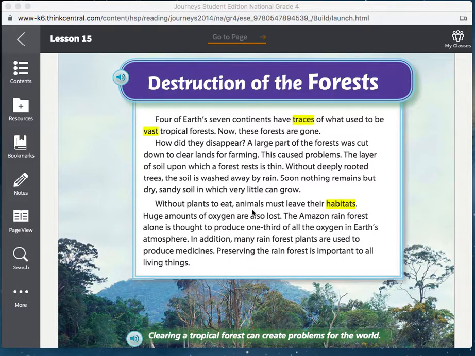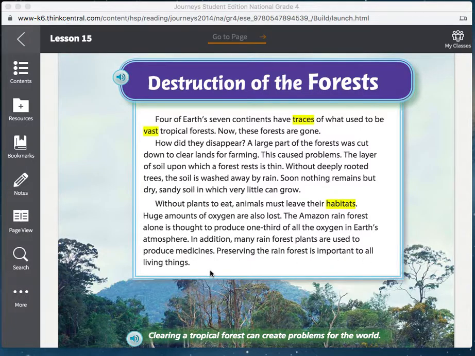Without plants to eat, animals must leave their habitats. Huge amounts of oxygen are also lost. The Amazon rainforest alone is thought to produce one third of all the oxygen in Earth's atmosphere. In addition, many rainforest plants are used to produce medicines. Preserving the rainforest is important to all living things.